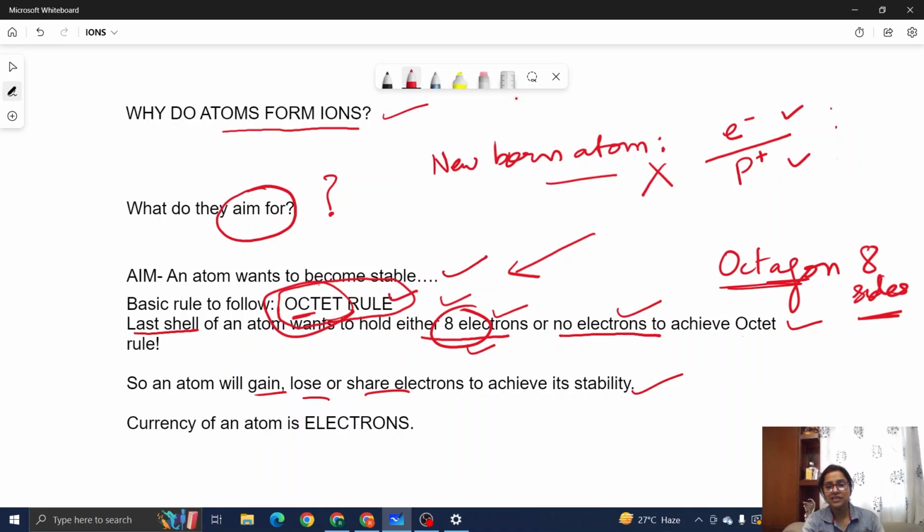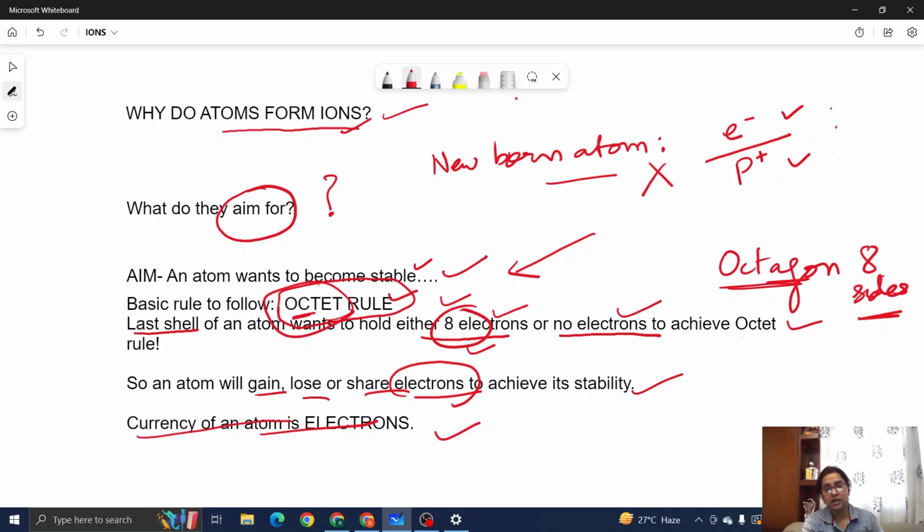Now, why does this atom share or gain or lose electrons? Because electron is the currency of an atom. You have to understand that in what currency does an atom deal? It deals in terms of electrons. For you, currency is rupee in India. If you go outside India, the currency will be different. But for an atom, wherever this atom is existing, the currency is only electrons. So it is in terms of electrons that this atom is actually trying to achieve its octet rule, which will make it stable. And that is how this atom is going to make an ion.